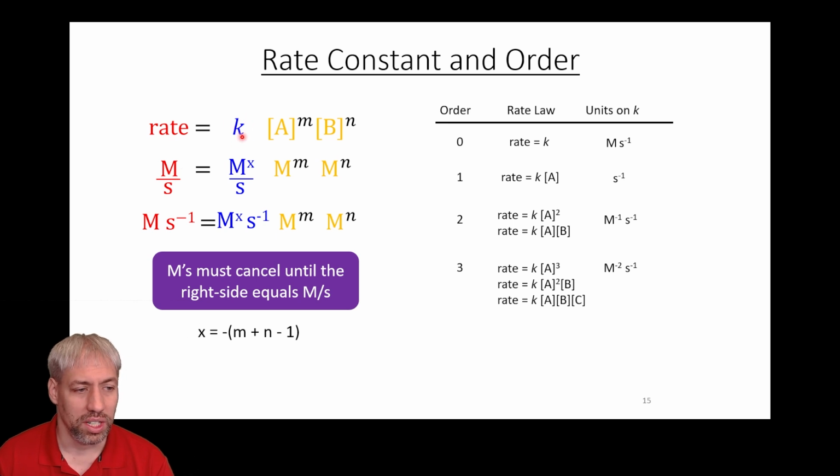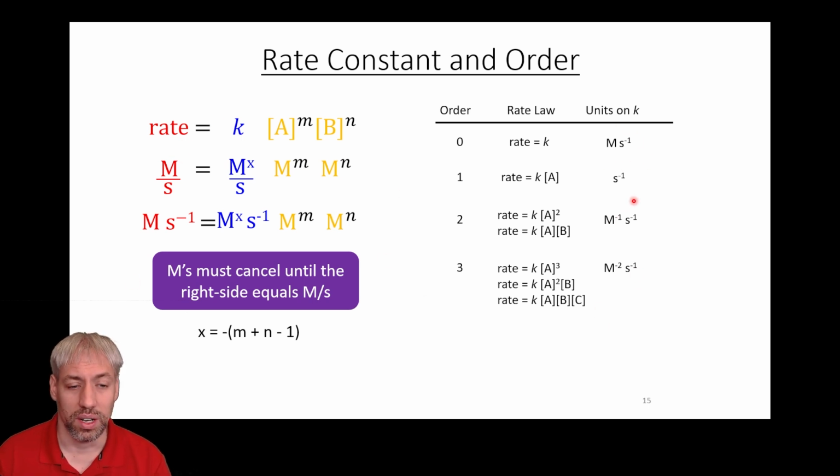K, the units are going to change. These guys are always going to have units of molarity. And so depending on what M and N are, those are going to dictate what this X is. This needs to cancel out all of the M's here but 1. So whatever M plus N is, subtract 1, that's what your X is going to be. It's basically saying this X minus 1 should be on the bottom. That's going to cancel out to get rid of these guys. And so the M's must cancel until you get molarity per second, so that gives you the units.